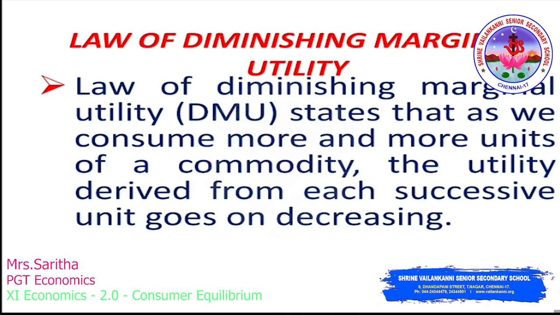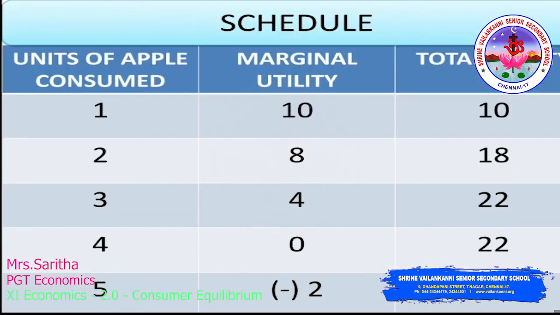Schedule: units of apple consumed, marginal utility, total utility. Units of apple consumed are 1, 2, 3, 4 and 5. When you consume the first apple, your marginal utility is 10 and total utility is also 10.